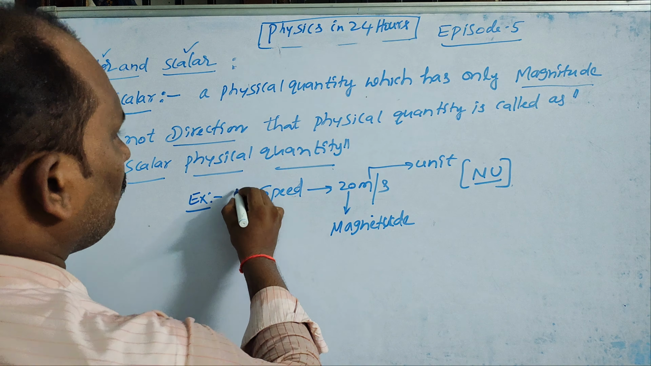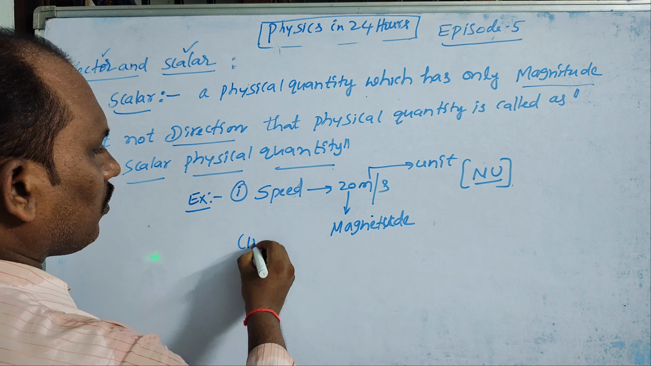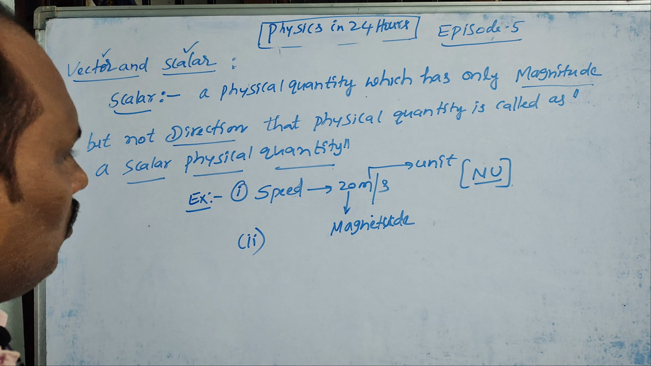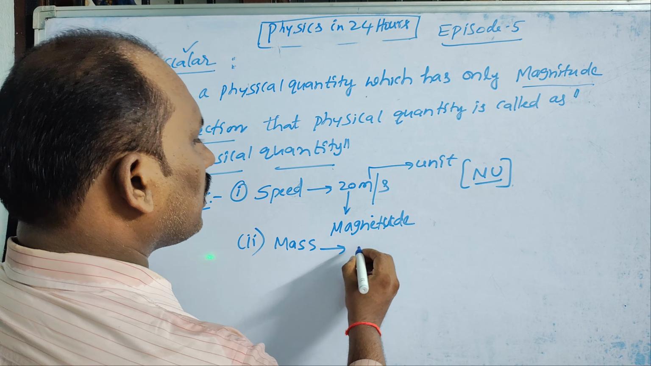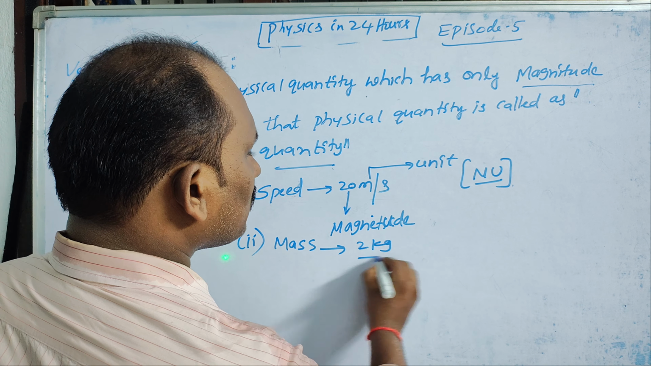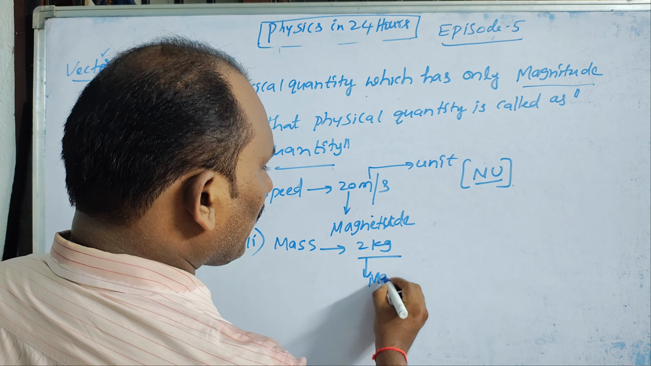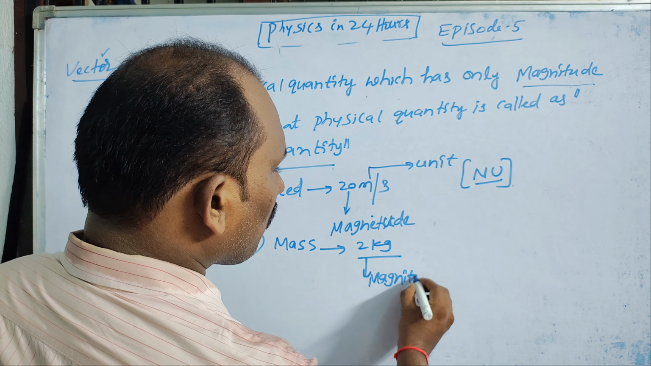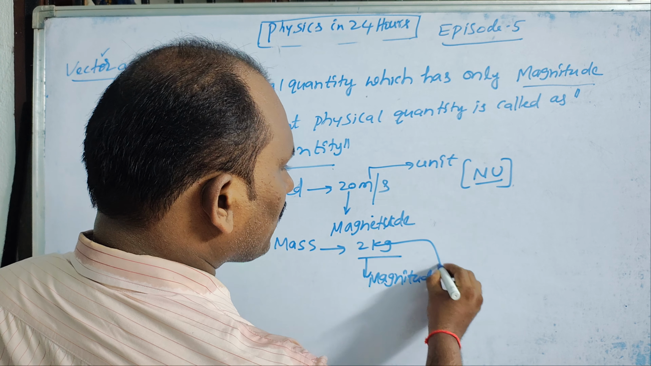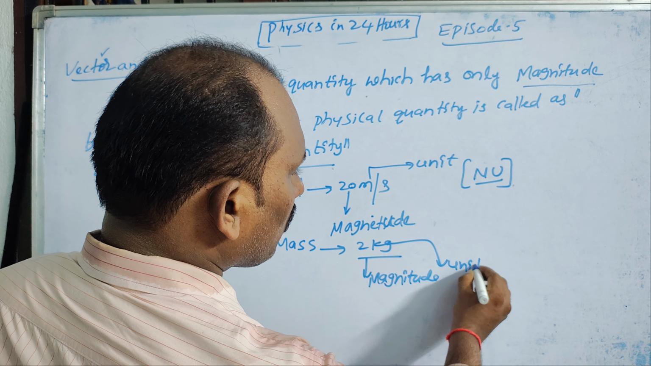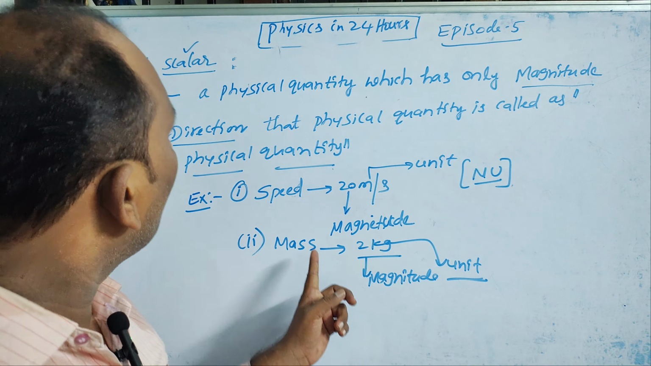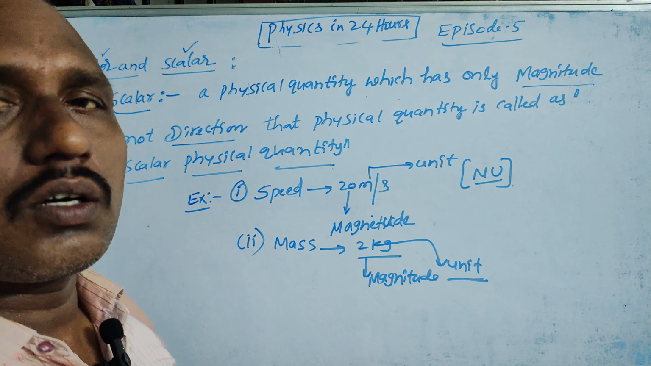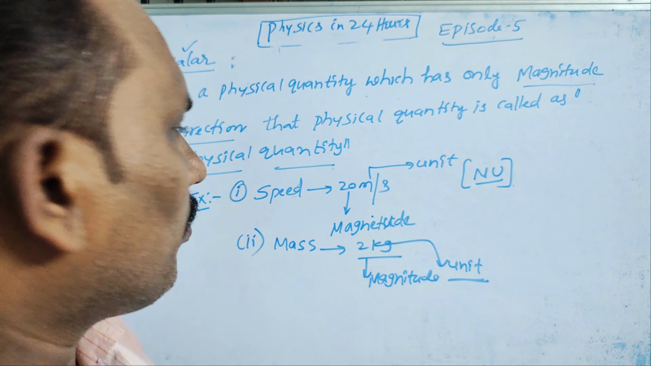Let's see another example: mass. Mass is also a best example for a scalar quantity. 2 kg. Once again, 2 is the magnitude and kg is the unit. So once again, mass is under the category of a scalar quantity. I hope you people have understood.